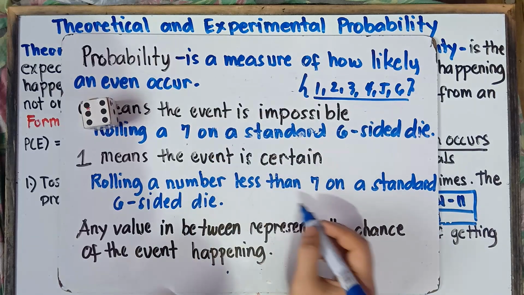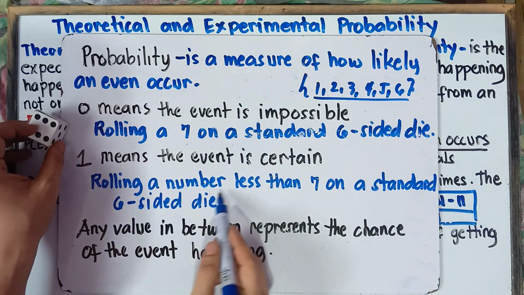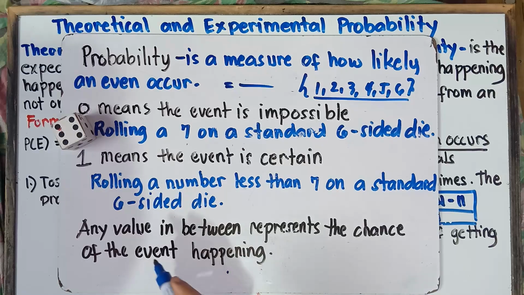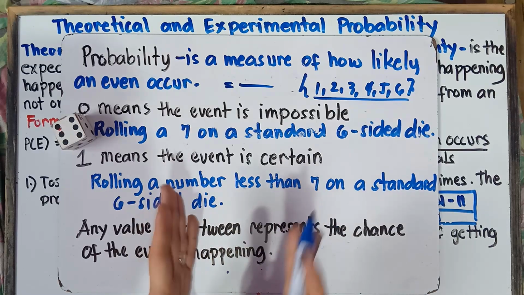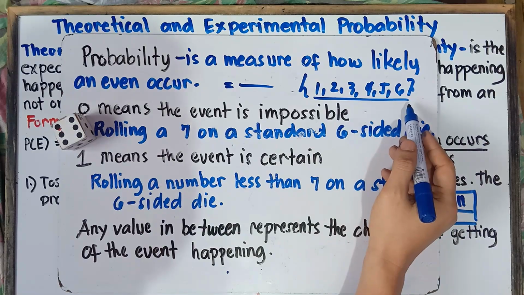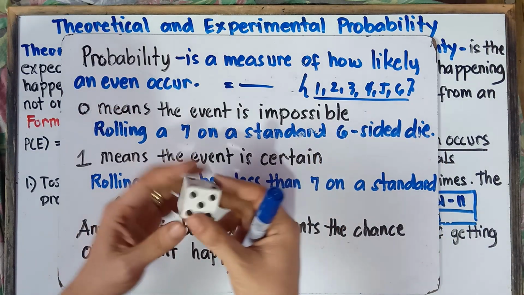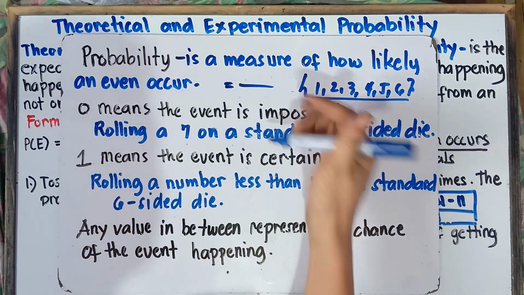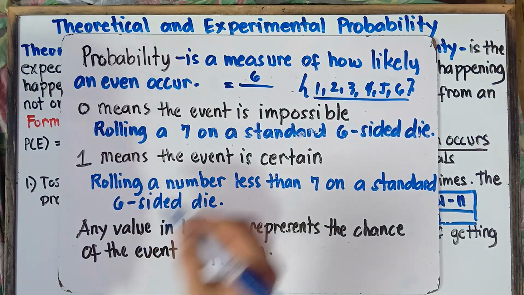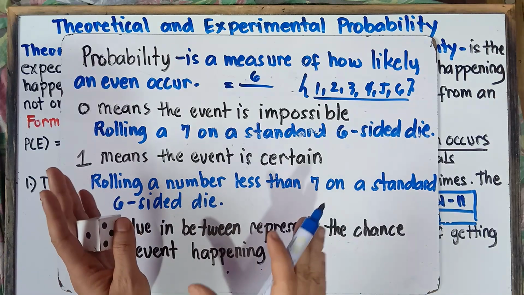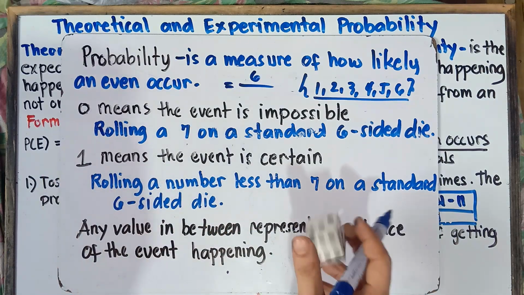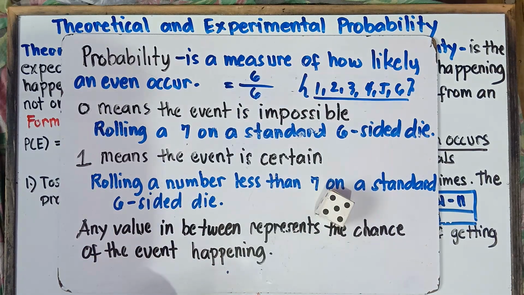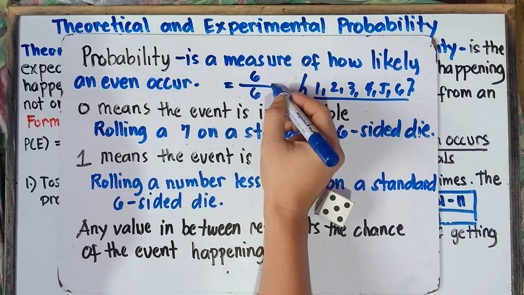Therefore, if we answer this, rolling a number less than 7: on the top part, you want to get a number less than 7. How many numbers are less than 7? We have 6 numbers less than 7, 1, 2, and so on. These are the numbers less than 7 on this die. Therefore, the answer on the top is 6. Now, on the bottom part, the total number of possible outcomes: when you roll this die, that would be 1, 2, 3, 4, 5, 6, which is equal to 6. Therefore, 6 divided by 6 is equal to 1.